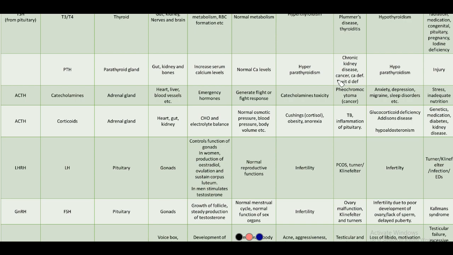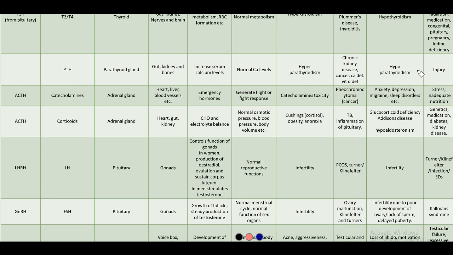Another reason is cancer of the parathyroid gland. If the parathyroid gland has a cancerous tumor, more cells are present, so more hormone is secreted. Then again, because of calcium deficiency and vitamin D deficiency, that is inadequate diet. If not enough calcium is taken by us, serum levels will decrease and in turn it will go to bones to absorb calcium. And vitamin D is very important for the absorption of calcium.